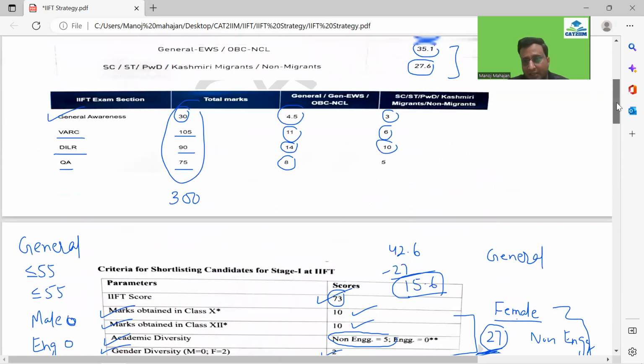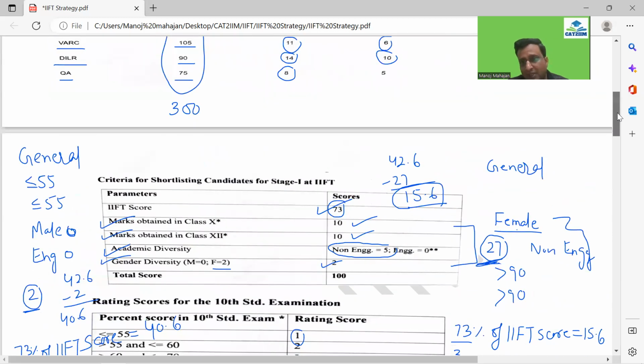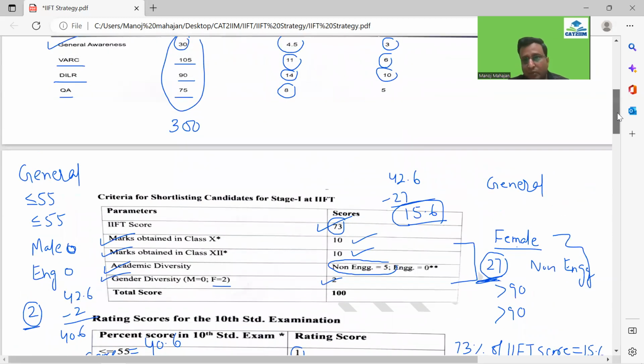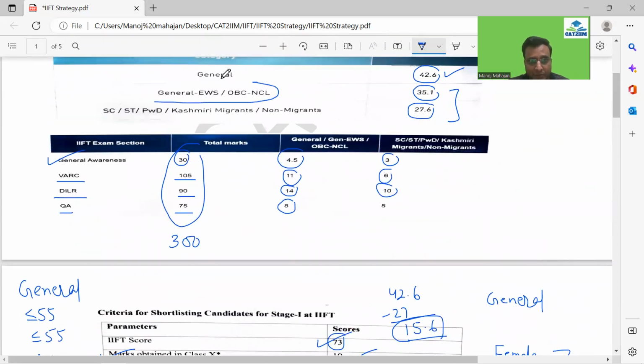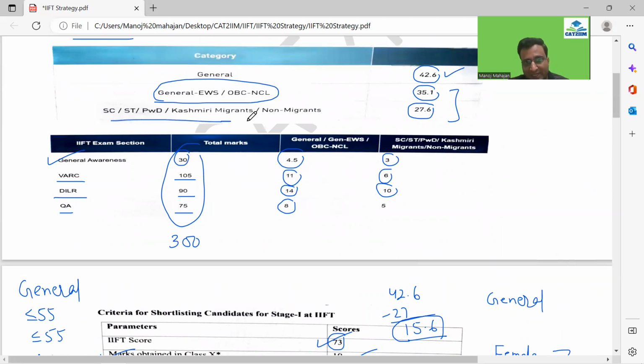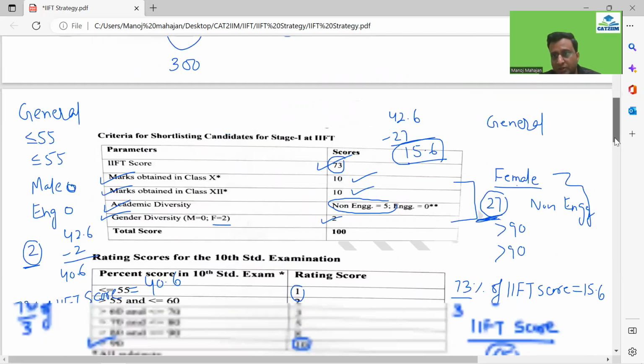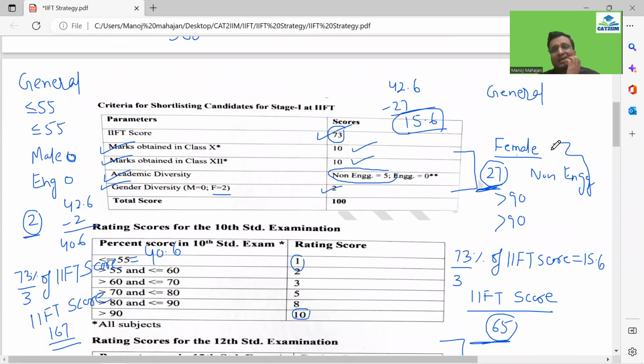But if a person with the same marks belongs to, let's say, a general EWS or OBC NCL or some other category, then definitely you are at more advantage for sure. Anyhow, being in general also, having all these criteria fulfilled, you could have got a call from IIFT last year at a 65. I think it was damn easy for this category in the general to get a call.